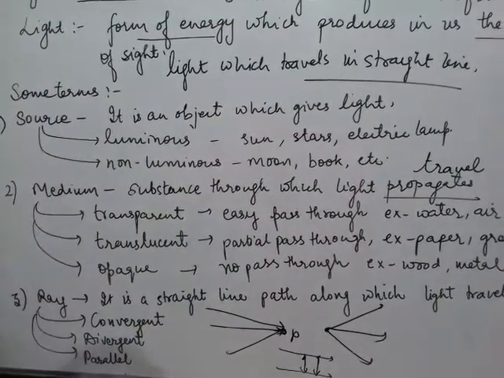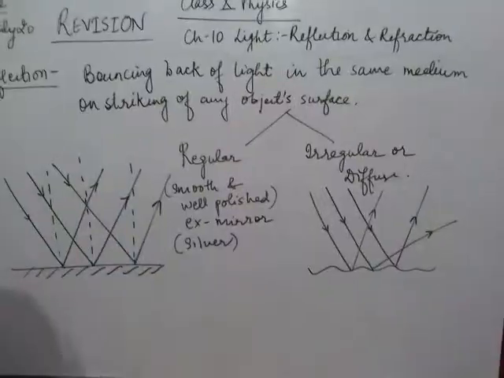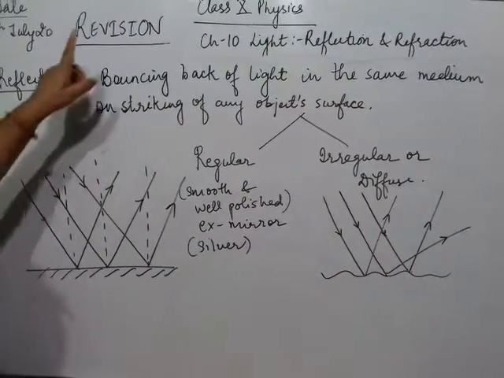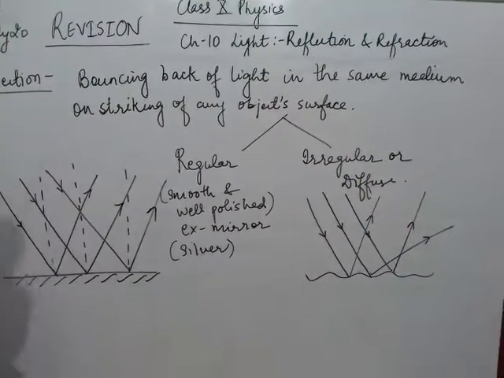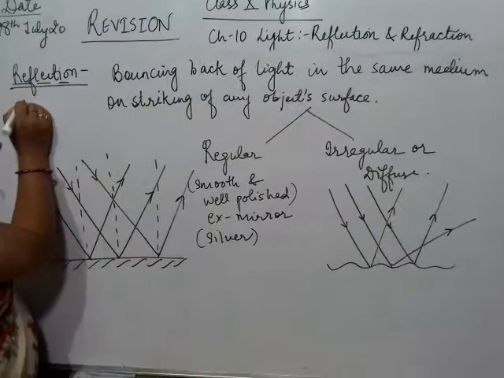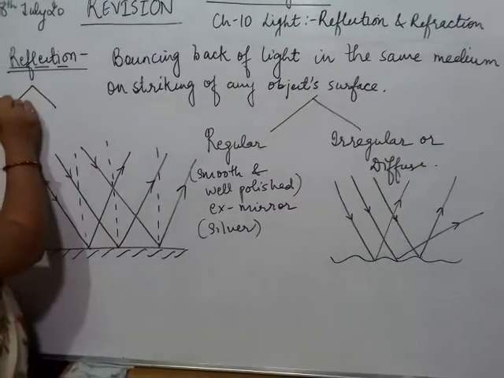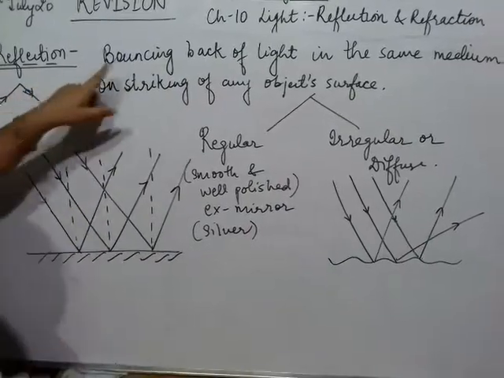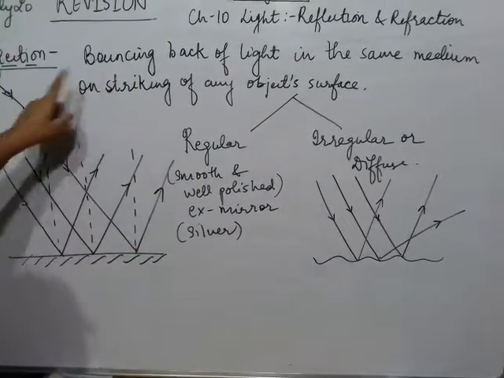Next we are going to start reflection of light. The first phenomenon given by light is reflection. As the name says, reflection means bouncing back of light in the same medium.